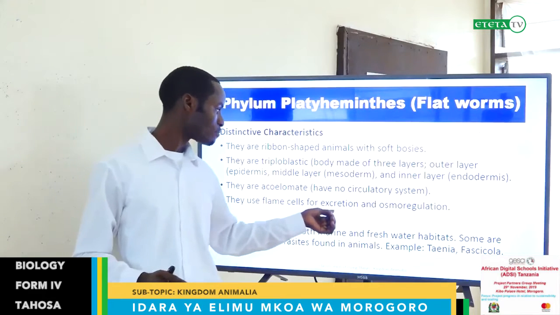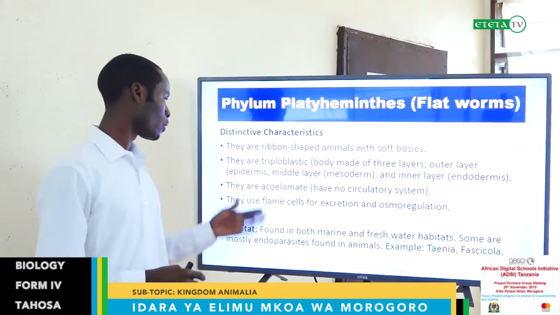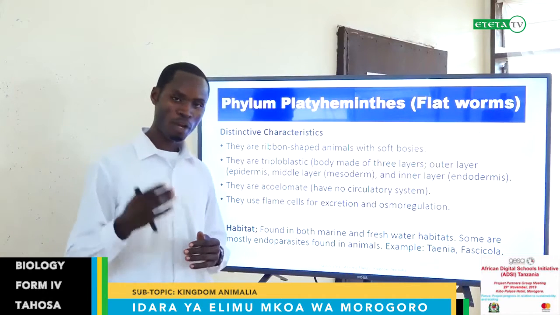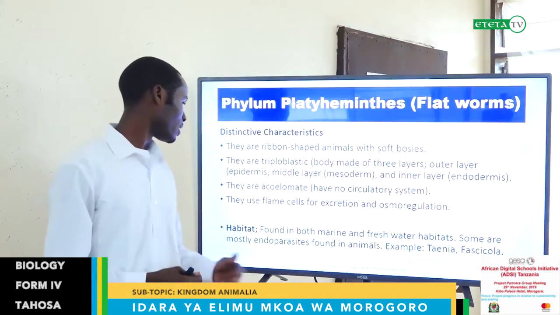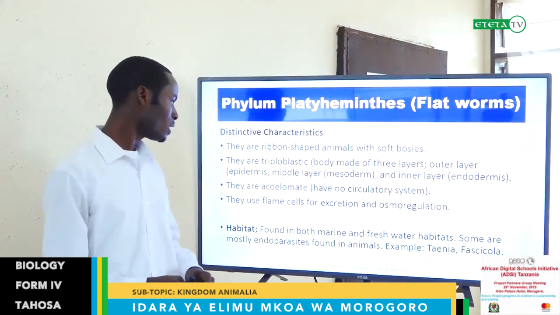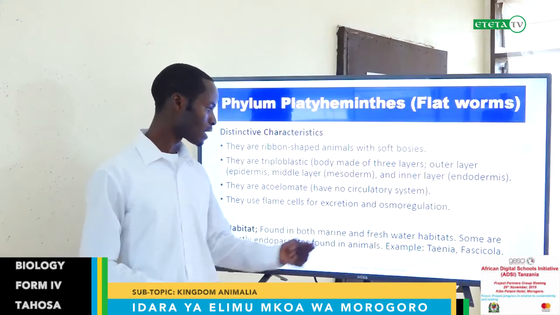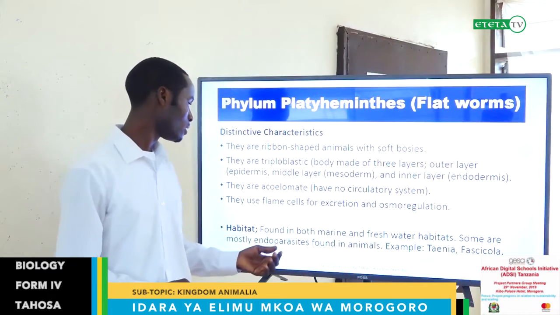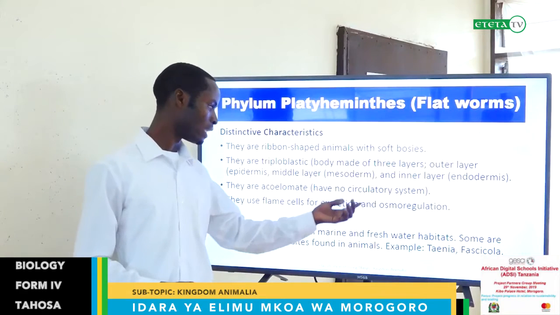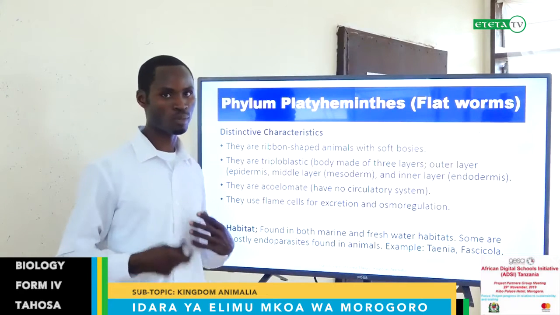They use flame cells for excretion and osmoregulation. They have this kind of special cells, no kidneys. They work like a kidney for excretion and osmoregulation. Habitat: where do we find these organisms? They are found in both marine and freshwater habitats. Some are mostly endoparasites found in animals, for example Taenia and Fasciola. So most of these platyhelminthes are found in marine and freshwater, but sometimes we can find them in animals, including us human beings.